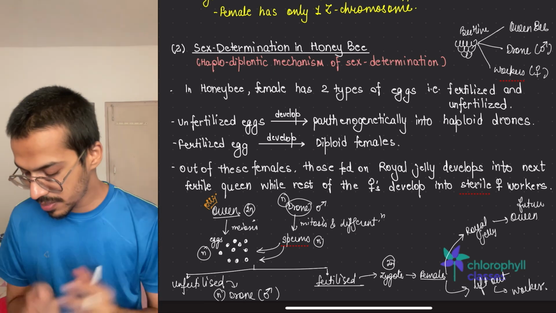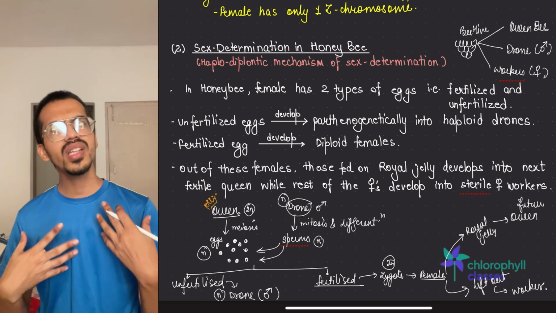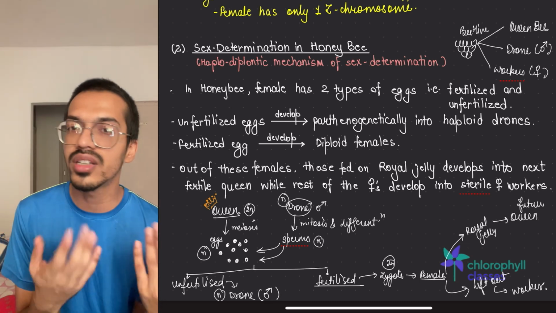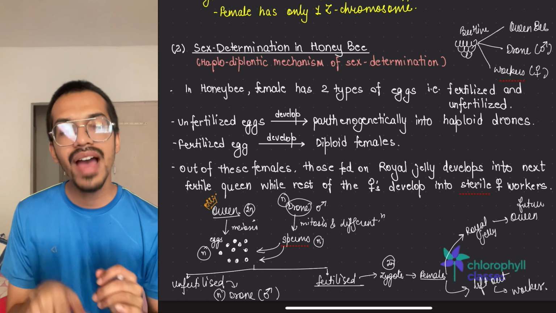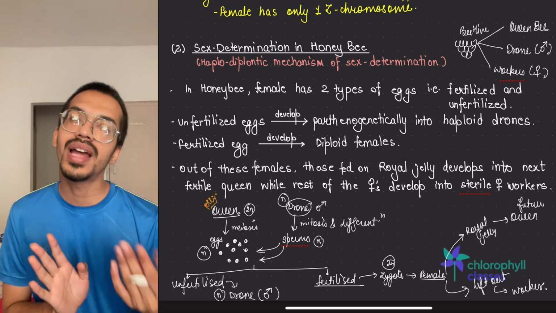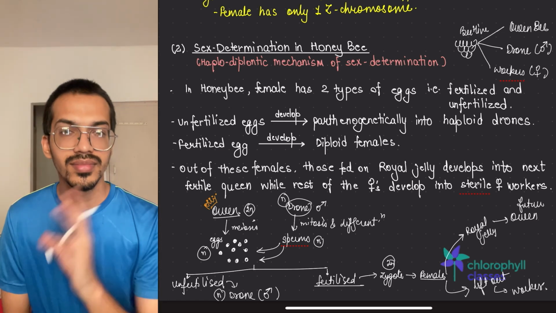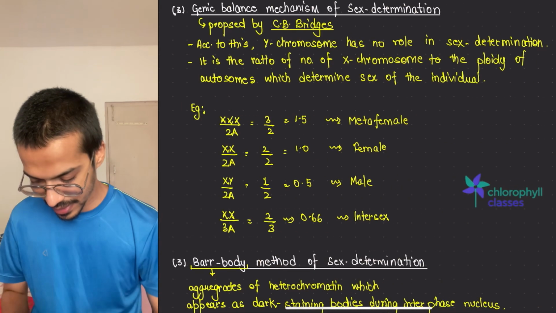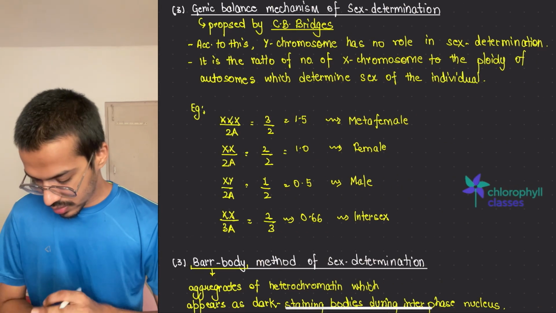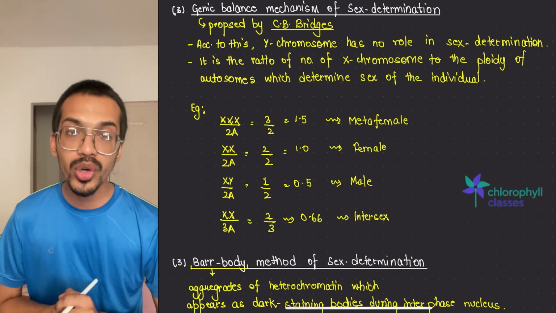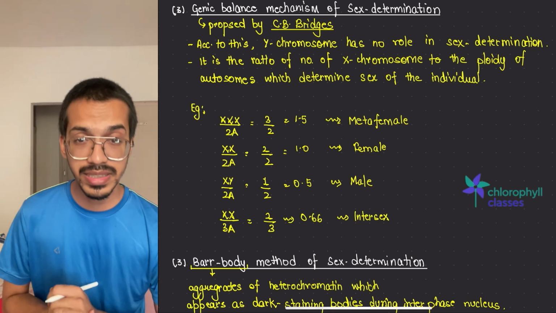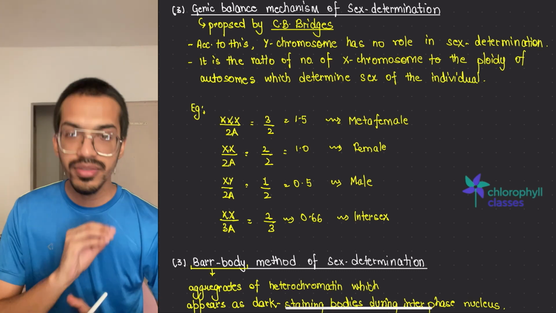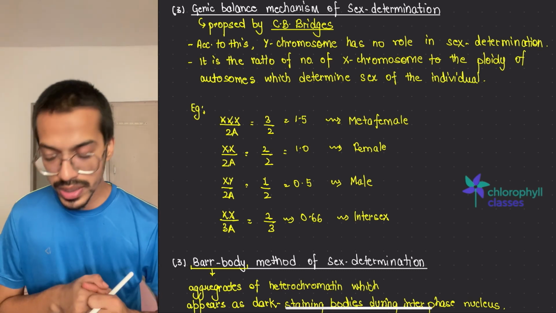Now here the statement comes, that these drones do not have father or sons, but have grandfather and grandson. Let me know these things. Okay, so this is the haplodiploidic mechanism of sex determination. Means haploid will be the drone males, diploid would be the females. That is only what they want to tell you.